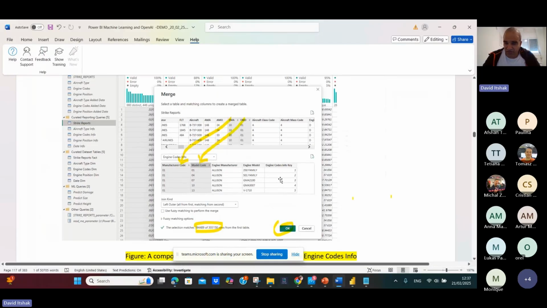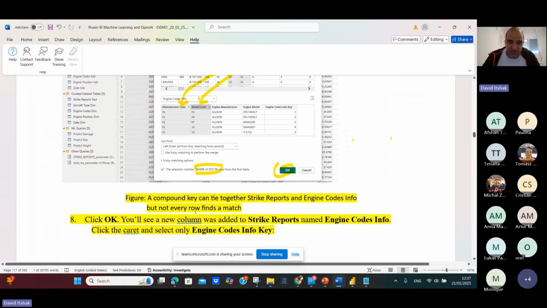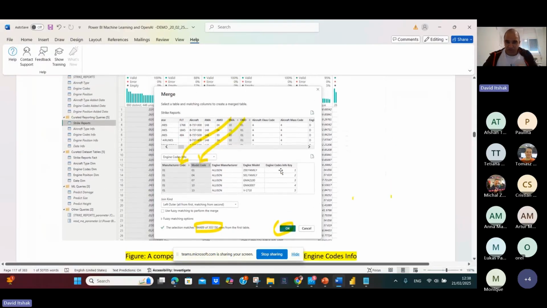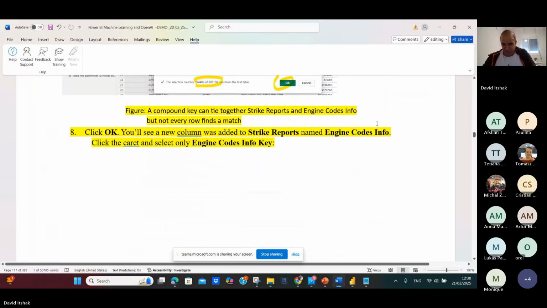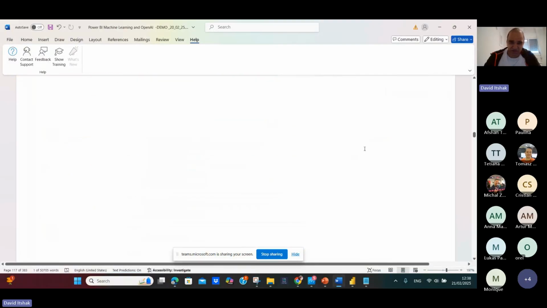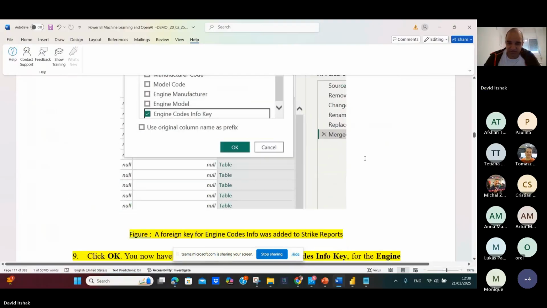We added the engine code info key, but this is not a perfect match, but it's enough. So if we do this correction, we'll see that for structure report, a new column will be added, which is engine code info. You can see it here.